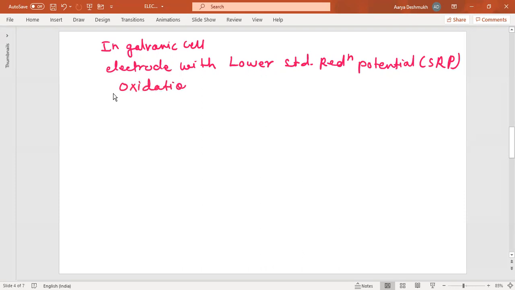Remember, this is very important. Oxidation takes place at the anode, so it acts as the anode.